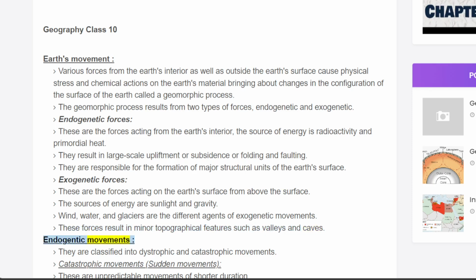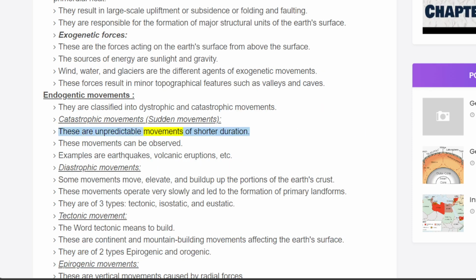Endogenetic movements. They are classified into diastrophic and catastrophic movements. Catastrophic movements, or sudden movements, are unpredictable movements of shorter duration. These movements can be observed. Examples are earthquakes, volcanic eruptions, etc.